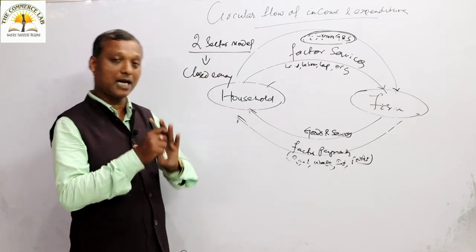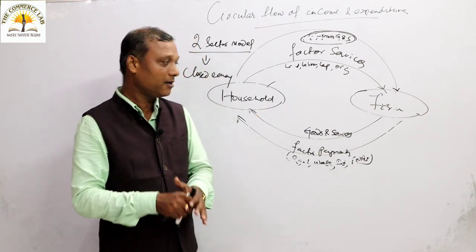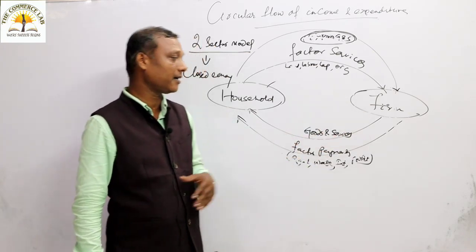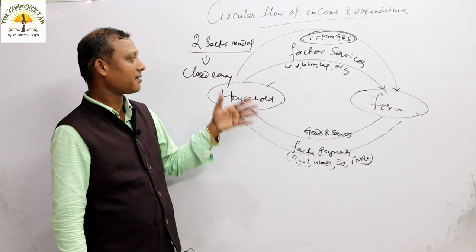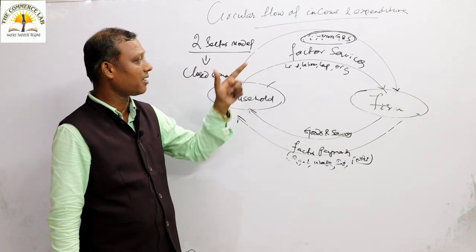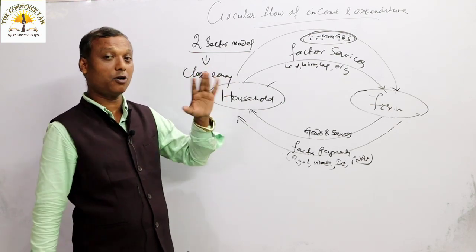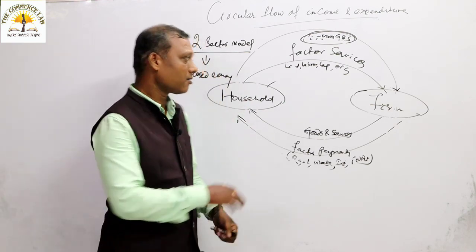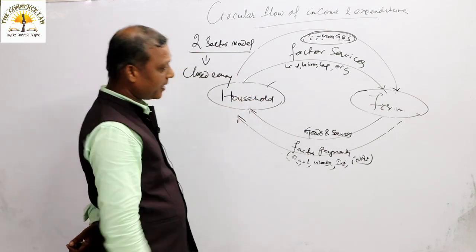When you do business within the country, it is known as your closed economy. So household is within your country, firm is within your country, government is also within your country. We have not put government here because it will come when you study the three sector model. But when you study foreign trade, that is not a closed economy, that is an open economy. Understood? So this is all about the discussion of the circular flow of income and expenditure.